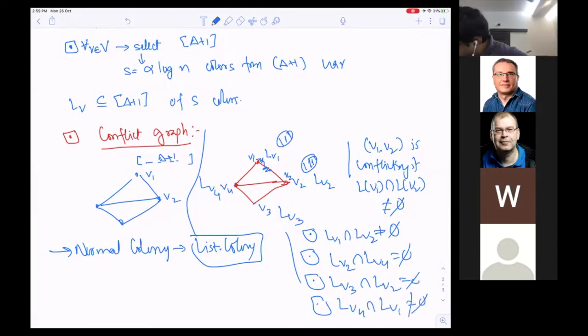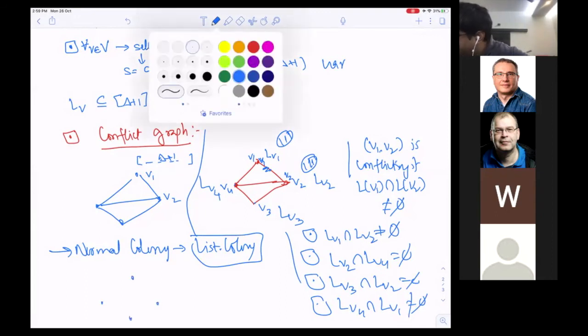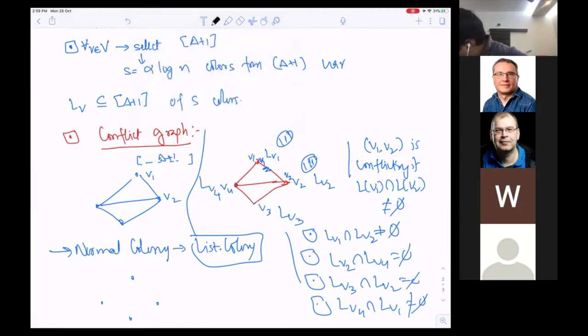Then my conflict graph is going to have the same set of vertices. But now what edges will I keep? I will keep the V1, V2 edge. V2, V4 edge, I don't have to put because their lists are disjoint. V3, V2 edge, I don't have to put because that is disjoint. V4, V1 edge, I have to put because they are not disjoint. And say that V4, V3 edge is disjoint: L(V4) intersection L(V3) is equal to empty. Right? So this is my conflict graph.